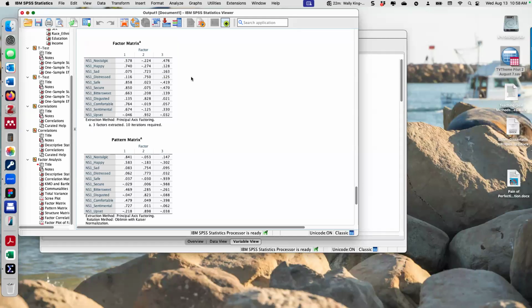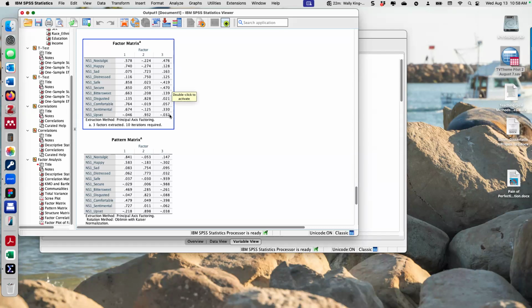they all load on factor 1. Factor 3, what loads highest on factor 3? I'm going through this list and I'm looking to see which absolute values of the numbers are highest in factor 3, if any. So far, none. Nope, nope, nope, nope, nope.